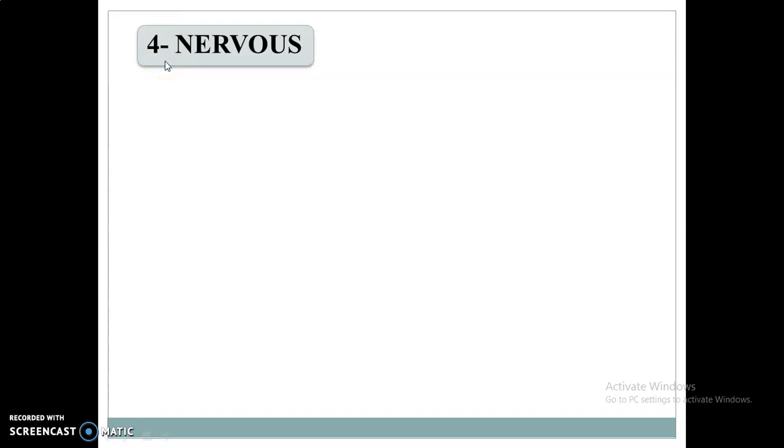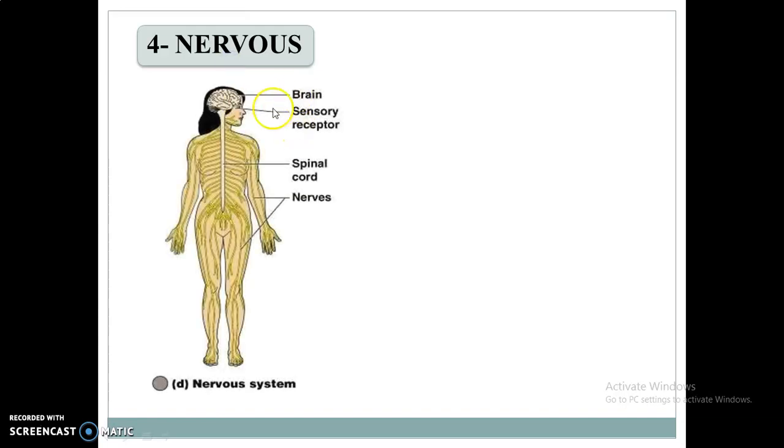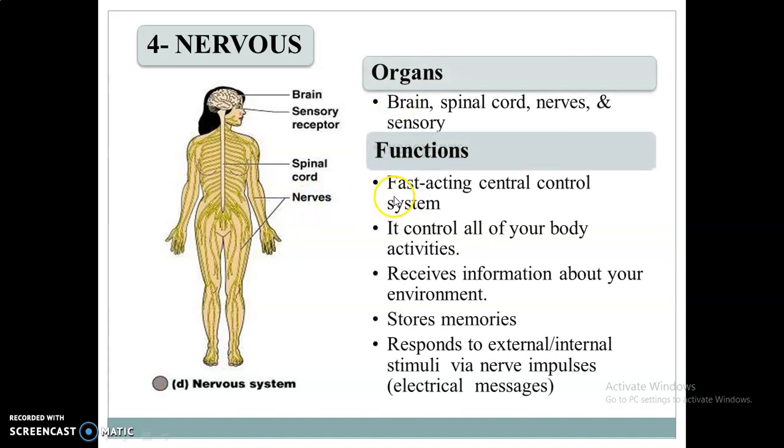Nervous system, it is a very important system. As you know, our nervous system plays an important role. The organs involved are the brain, sensory receptors, spinal cord and nerves. The functions: it is a fast acting central control system, it controls all your body activities. It receives information about your environment. It stores memories, like long-term memories and short-term memories. It responds to external and internal stimuli via nerve impulses, like electrical messages.